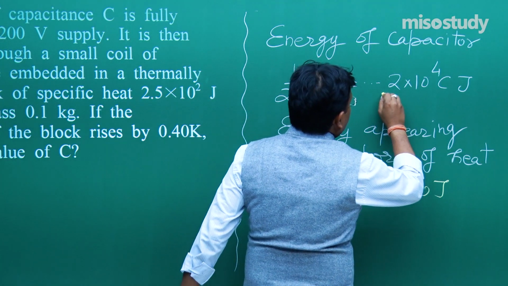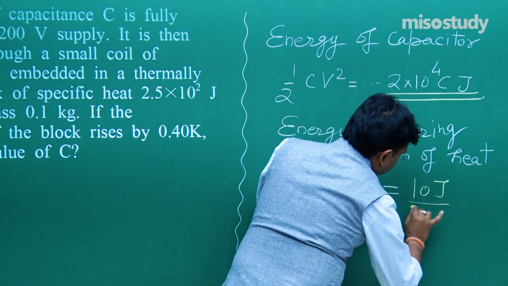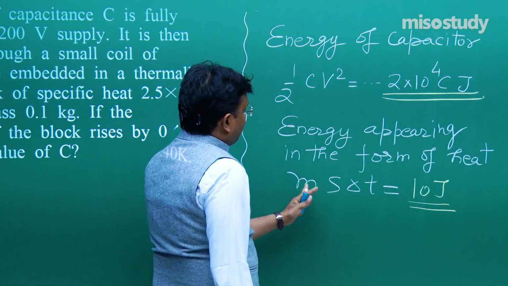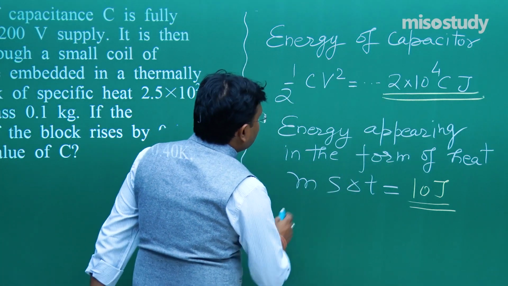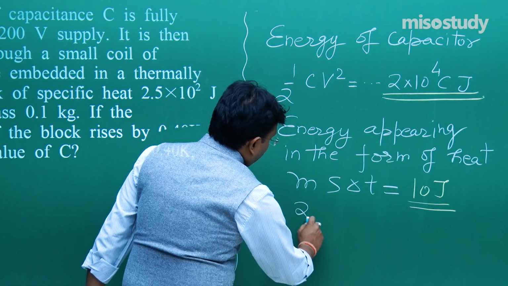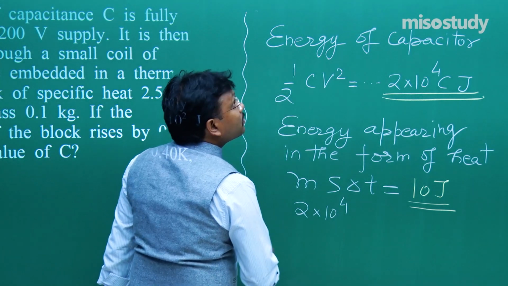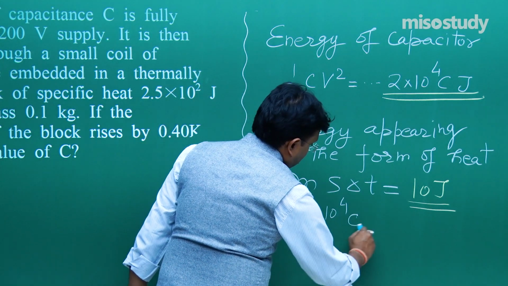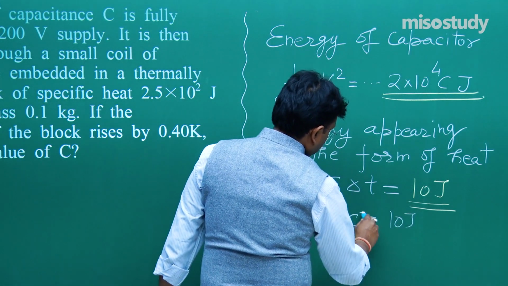So one value is this, another value is that. Now compare both these results. You can say 2 into 10 to the power 4 C is equal to 10 joule.